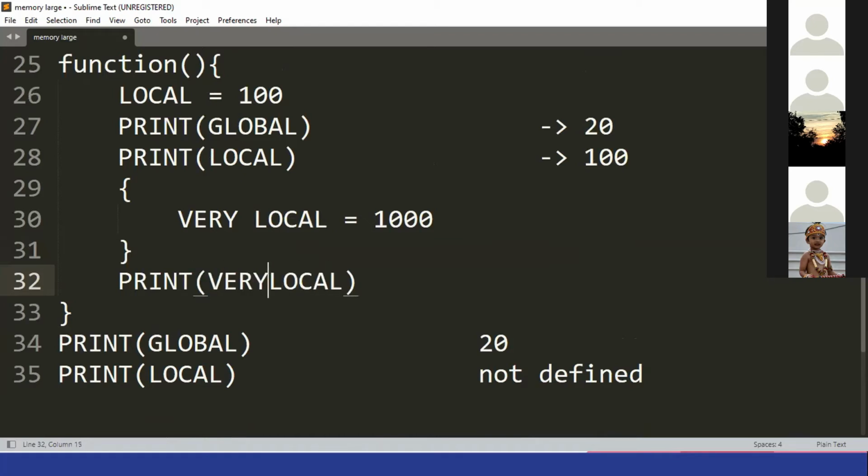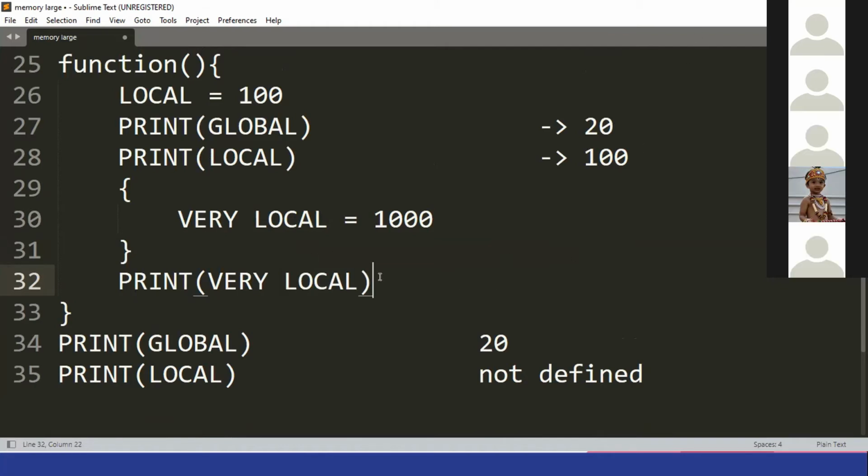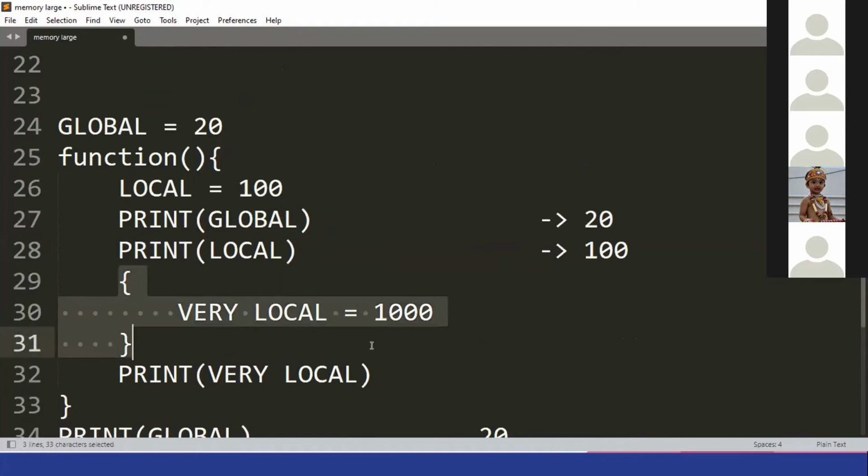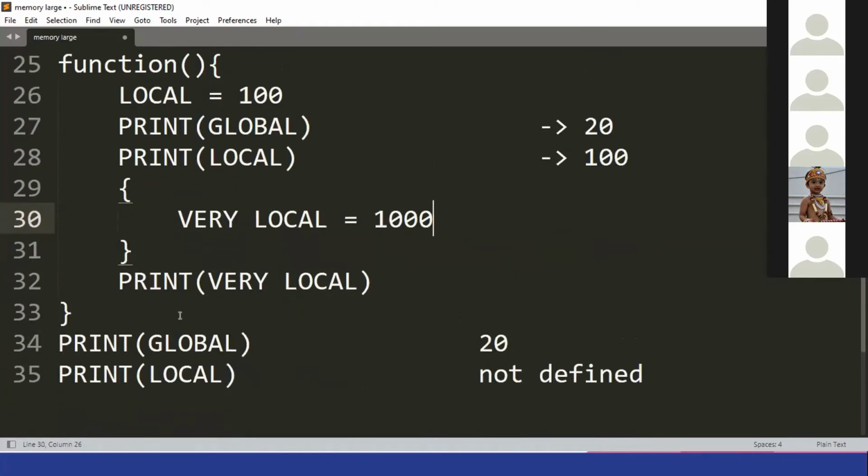Okay, I printed it here. Will it work or will it not? No, sir. Not defined. No, because it is inside some function block and this printing is outside another function block. See, look at the indentation, you can see there is a lot of space over here. Here also there is space. The spacing is different and it is inside some curly brace which is closed.